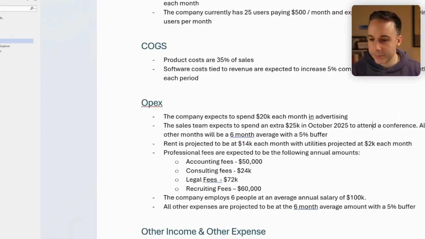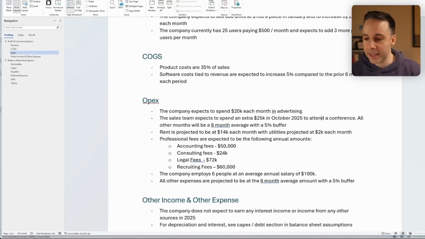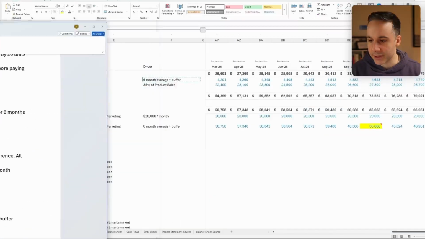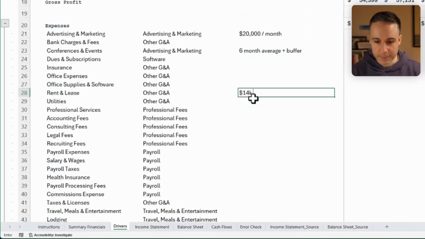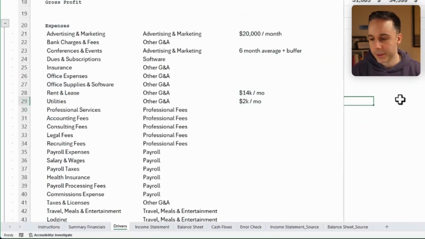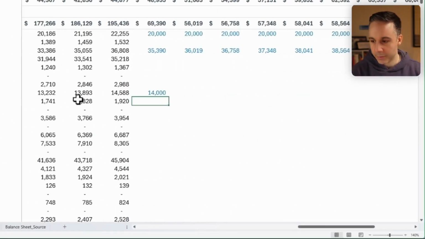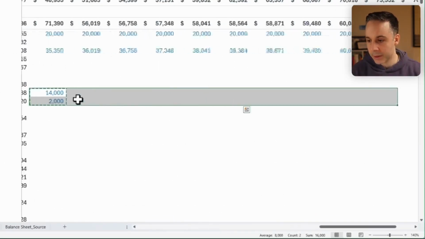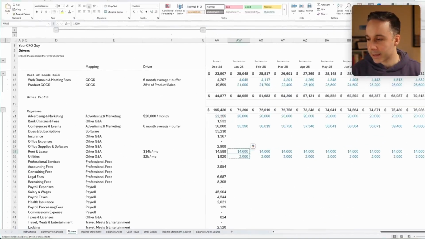All right, let's continue. Rent is projected at 14,000 each month with utilities projected at 2,000 each month. So let's just write 14,000 a month, 2K a month, such. And I'll just write 14,000 here, 2,000 here, and let's just copy and paste that till the end.